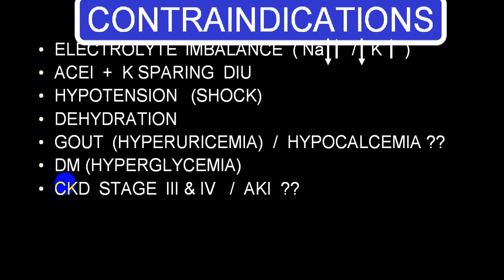In CKD stage 3 and 4, it is a relative contraindication, you have to keep it in mind. And in AKI, in an oliguric stage, you can try it as a challenge test.